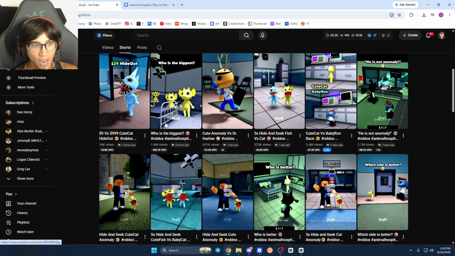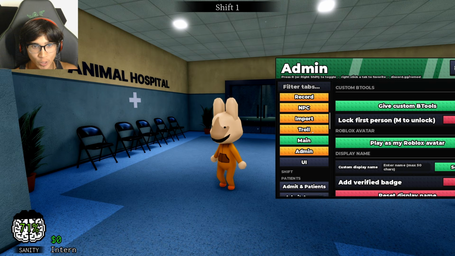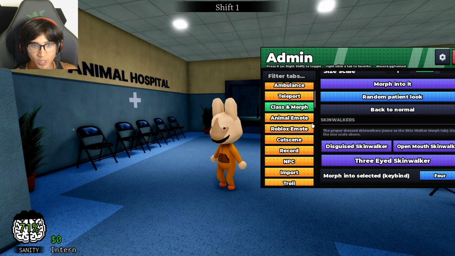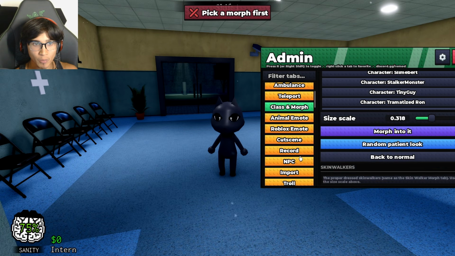And this is a big part of how I've had so much success on my Roblox channels in the past few months. And there are so many features in this mod, but we are basically going to use this one, Class and Morph, so we can become a little skinwalker. This is how they are able to become those characters.